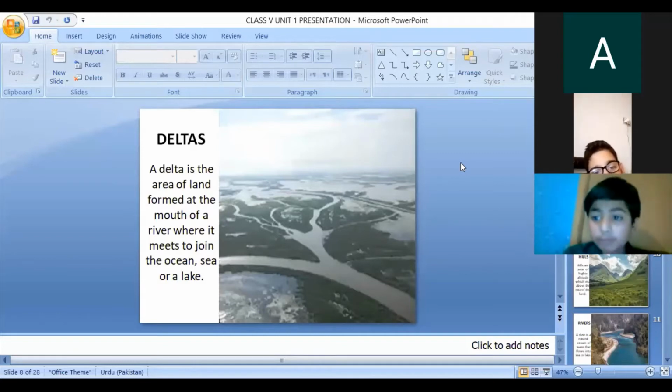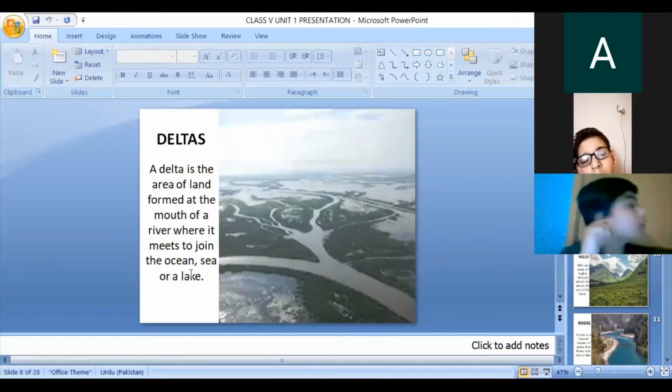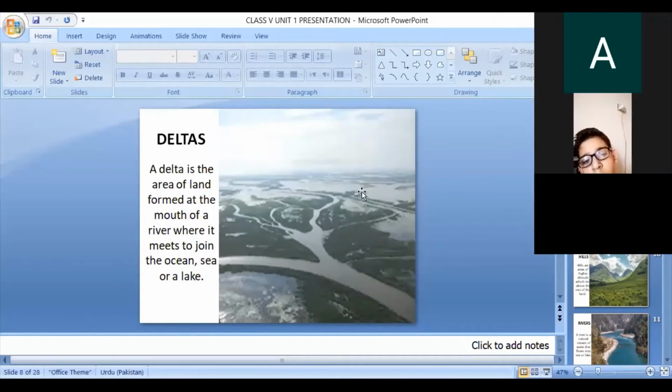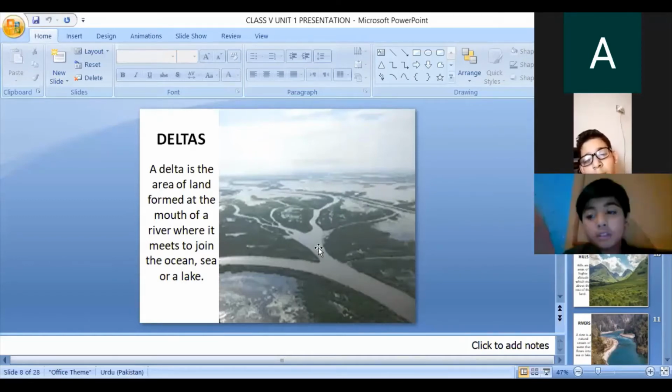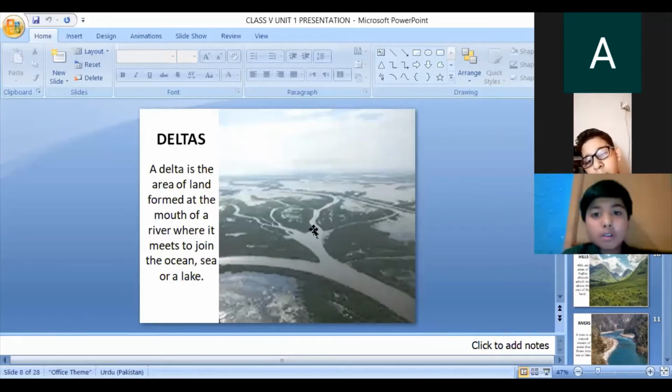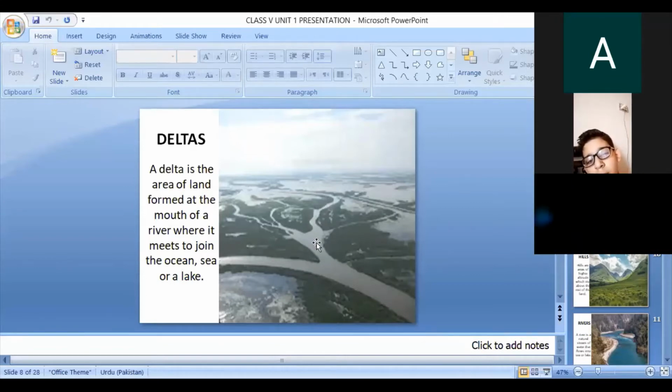Delta is an area of land formed at the mouth of the river where it meets the ocean or sea. Okay, you can see the picture. Everyone see the picture? This is the delta, and this area is known as the sea or the ocean. And here, the river is divided into different parts, different areas, and this area is known as the delta.